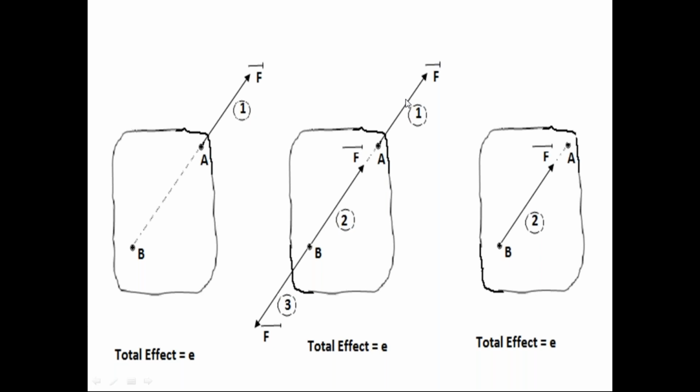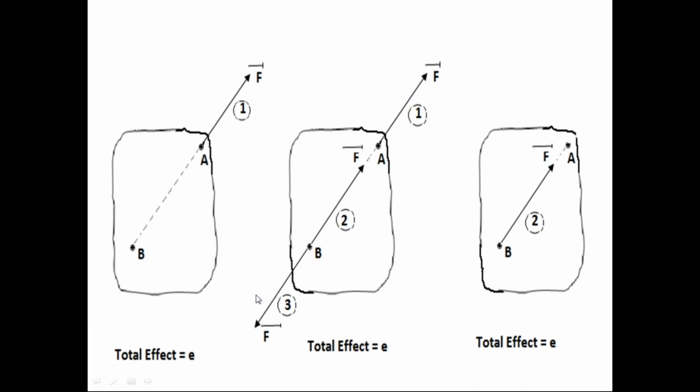So if I consider the force system of the first force and third force, they are collinear, acting on the same straight line, opposite in direction, equal in magnitude.